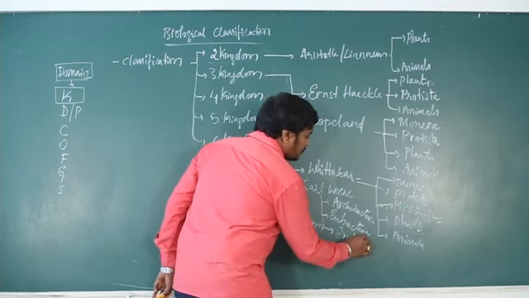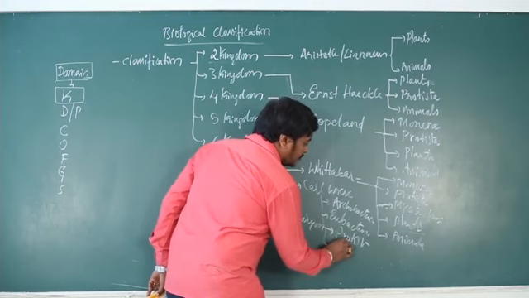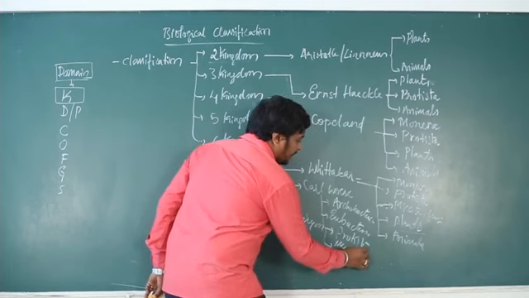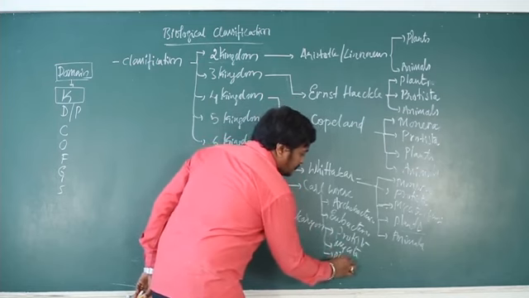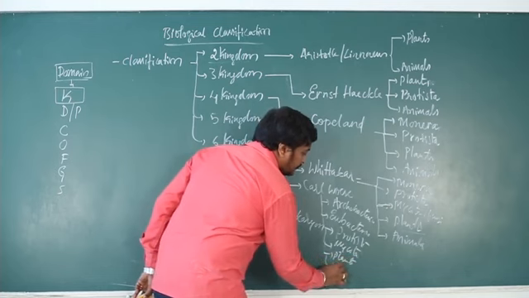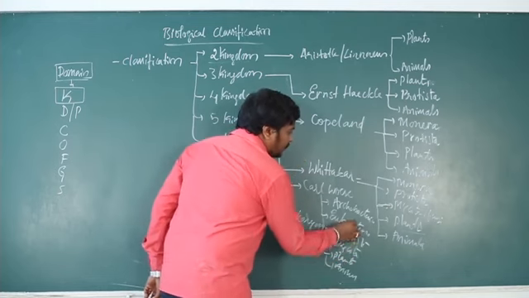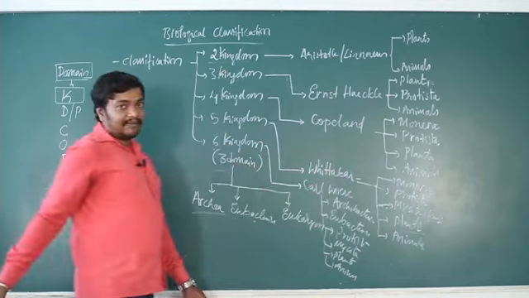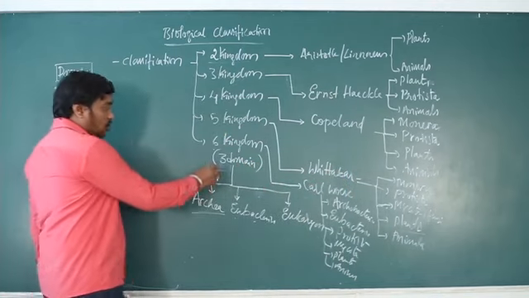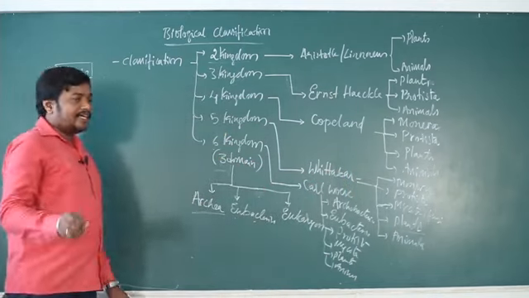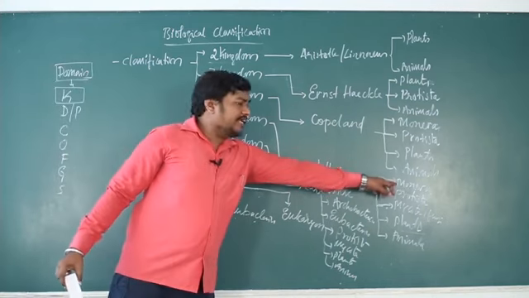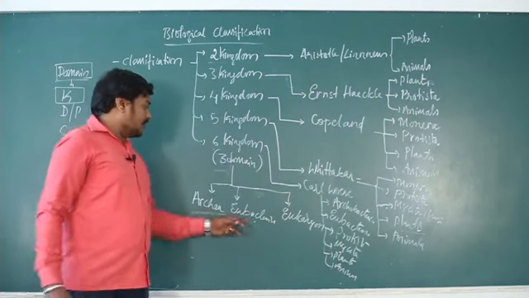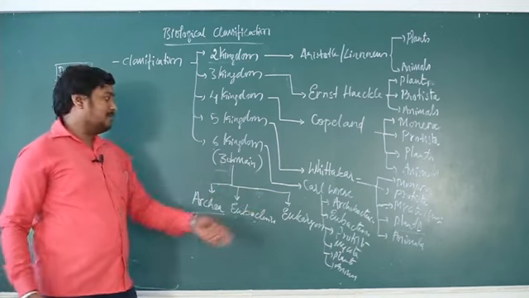Protista, mycota, plantae and animalia. Okay, 1, 2, 3, 4, 5, 6. Kingdom wise it is a 6 kingdom, domain wise 3 domains. So what he did is split the kingdom Monera into 2 again. That becomes the 6 kingdom classification.